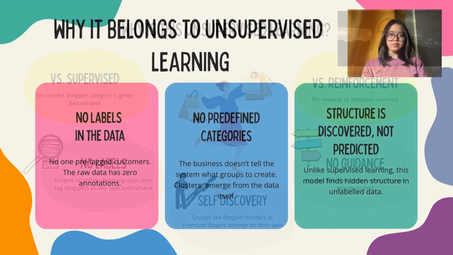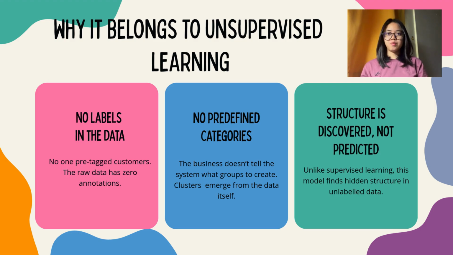Customer segmentation is an example of unsupervised learning for three main reasons. First, the dataset contains no labels, meaning customers are not assigned to any group beforehand. Second, there are no predefined categories because the business does not tell the algorithm what groups to create. Instead, the algorithm identifies customers with similar characteristics and forms clusters automatically. Third, rather than predicting known outcomes, it discovers hidden patterns and relationships within the data.